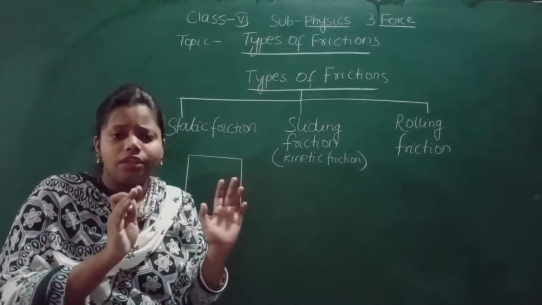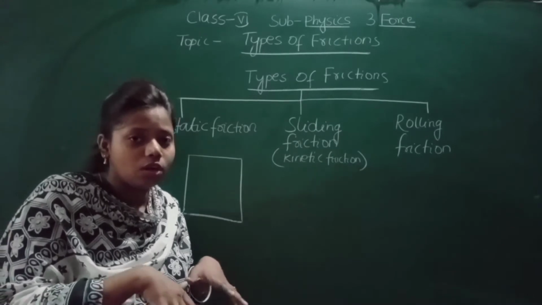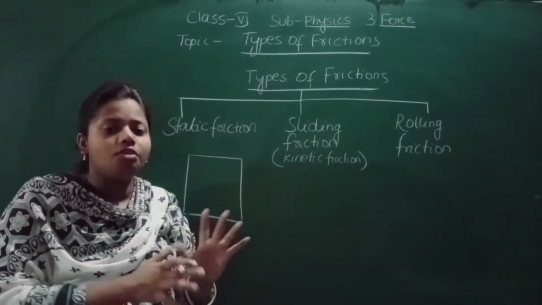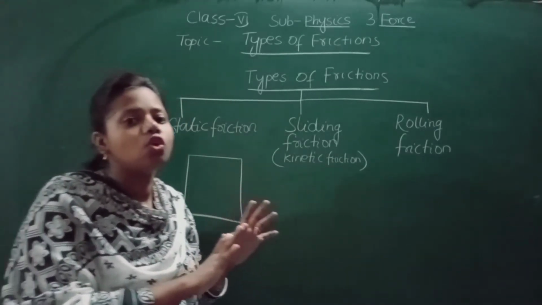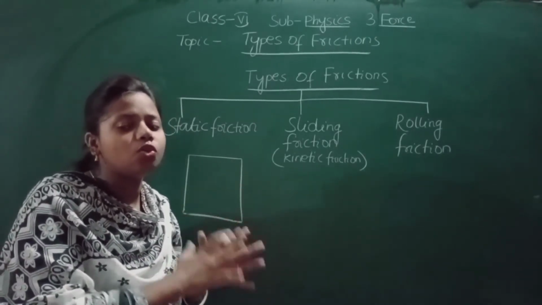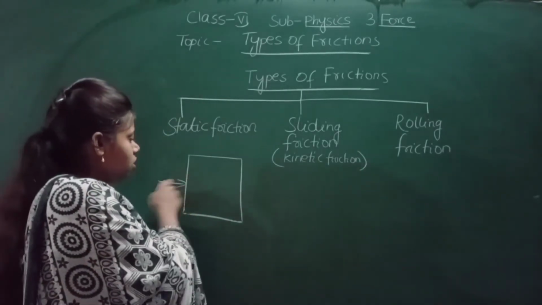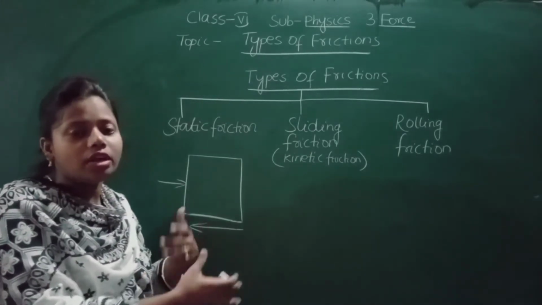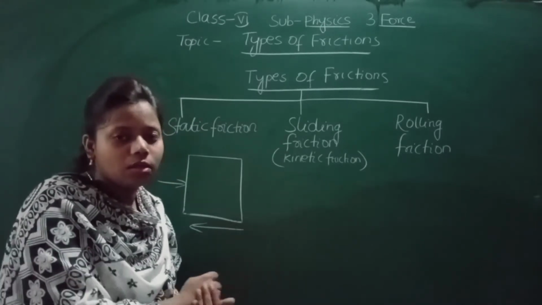Now, you know that washing machines are so heavy that you cannot push them. When you try to push the washing machine, you will see that you are not able to move it. You apply the force, you are not able to move the washing machine. You are applying the force in this way and the force of friction is acting in the opposite direction and it is not allowing you to push and move the washing machine.